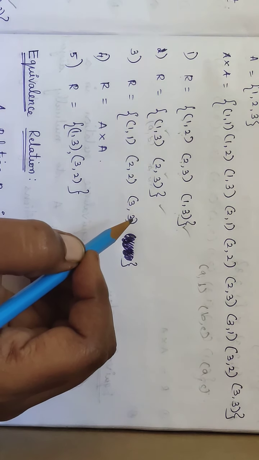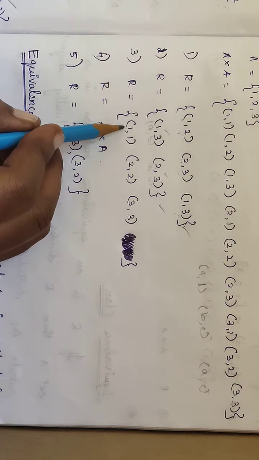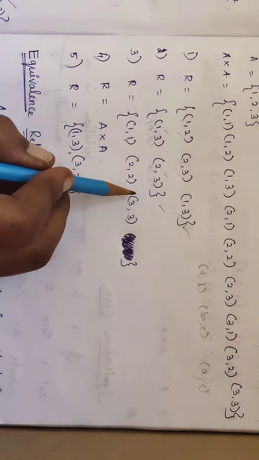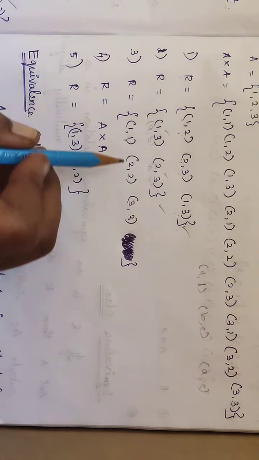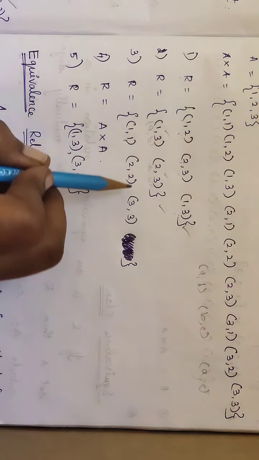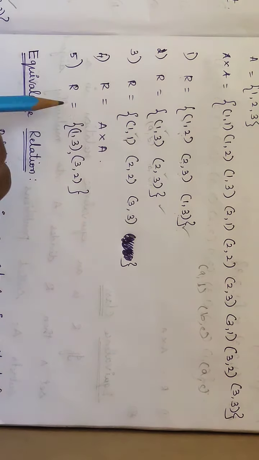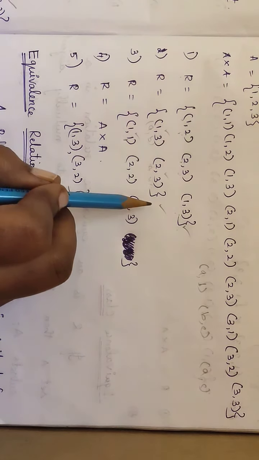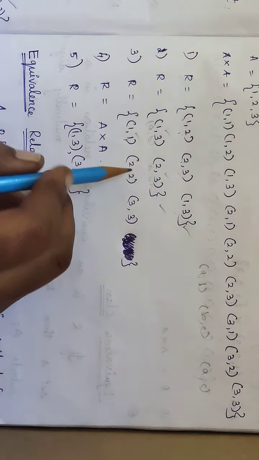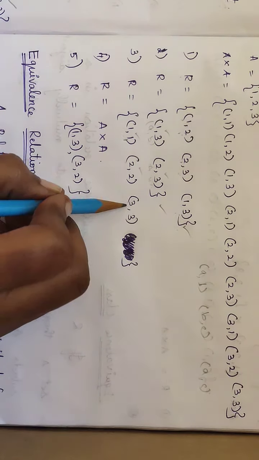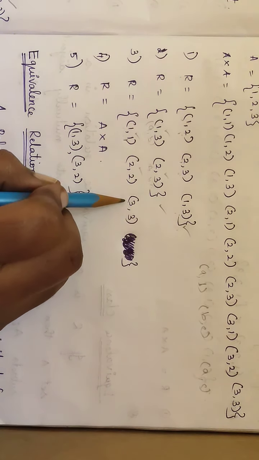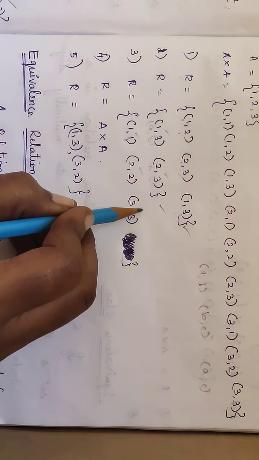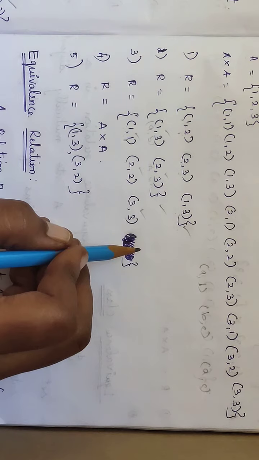Therefore this relation is a transitive relation. Now see here, (1, 1). (1, 1) means next will be (1, something), some other number should be there, that is (a, b) is there, (b, c) is not there, so this will be transitive. Now here (2, 3) is there, the next set is not there, (b, c) is not there, so this will also come under transitive. Now (3, 3), (a, b) is there, (b, c) is not there, so no need to worry about (a, c), directly we can say that this is a transitive relation.